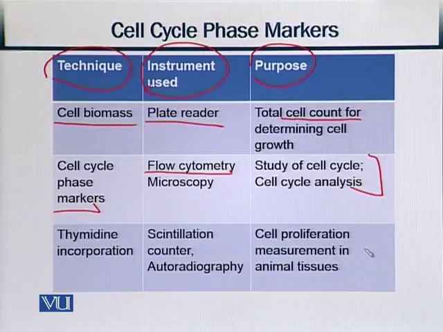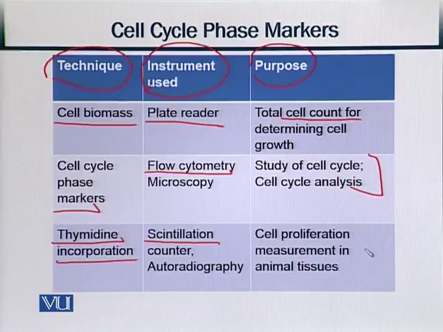So what is the advantage of cell cycle analysis? We can find out if it is regulated or not, meaning whether it is normal or not. Then we have thymidine incorporation. Thymidine is basically a chemical. What does it do? It is used for synchronization of cells during the synthetic phase, or S phase. What instruments are used? One tool is the scintillation counter, or autoradiography.